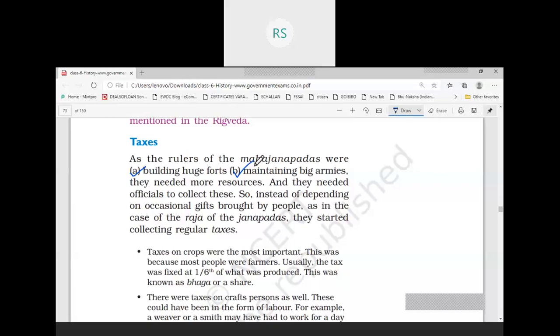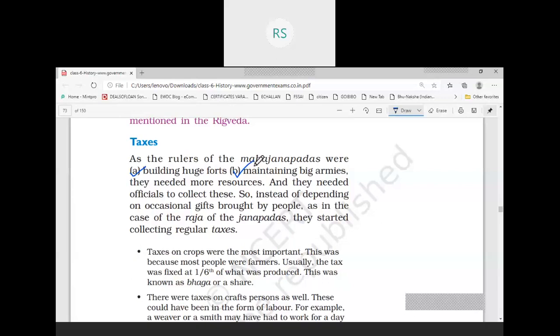Okay, so now what happened? In earlier times, the Rajas were dependent on occasional gifts. Sometimes someone comes with a gift and the gifts are not regular, isn't it? You can't force somebody to give you a gift. So in the earlier time, there was no system of taxation.